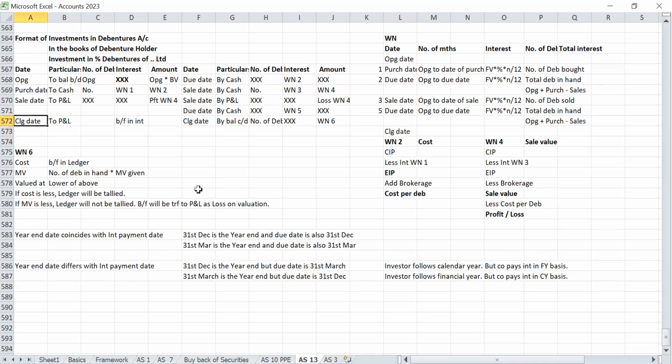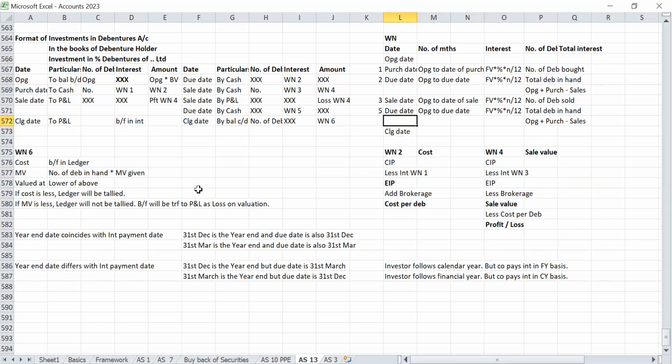Because, as I told, in this case opening interest amount will come, and closing interest will also have some amount. Correct? So in opening and closing, generally interest will not come, but in these cases interest will come. This is the concept I am going to explain. So we will compute the opening date as well as the closing date, and compute the interest portion that we should fill in opening as well as closing.